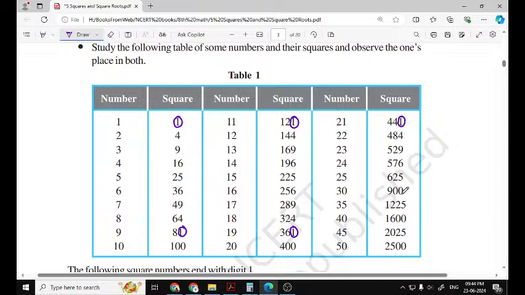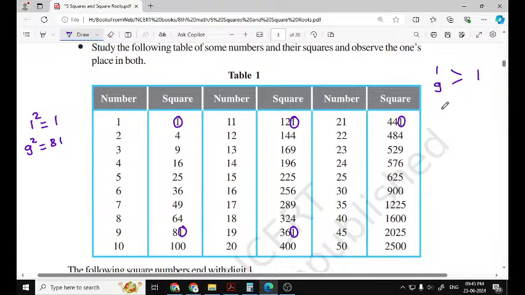Square which ends with 1. Now let us find out the units place of the number. It is 1. It is also 9, because 1 square is 1 and 9 square is 81. That also ends with 1. So whenever your number ends with 1 or 9, its square ends with 1.